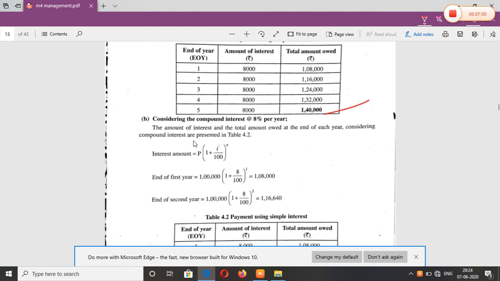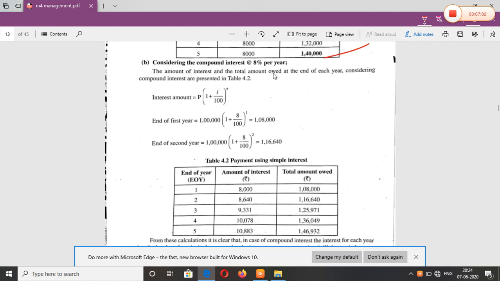Okay, next, considering the compound interest of 8%. I have a simple formula: compound interest is P into (1 plus R divided by 100) to the power n. At the end of the first year, 1 plus 8 divided by 100, putting n as 1 for 1 year, it will be 1,08,000.